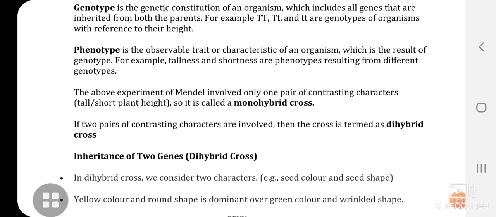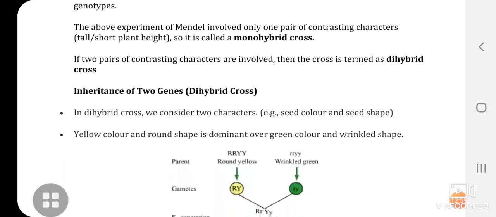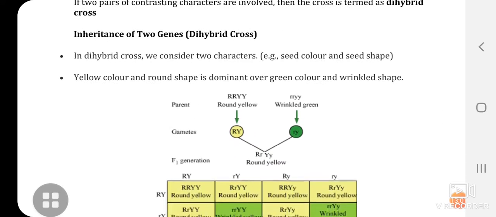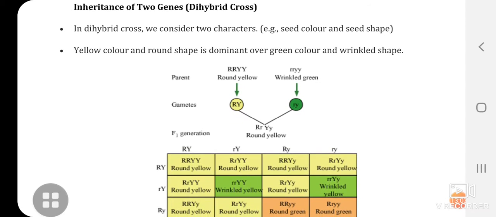Fine. Inheritance of two genes, dihybrid cross. Now, in dihybrid cross, we consider two characters, for example seed color and seed shape. Two things we are taking into account here. Seed color, that is color of the seed, as well as the shape of the seed.